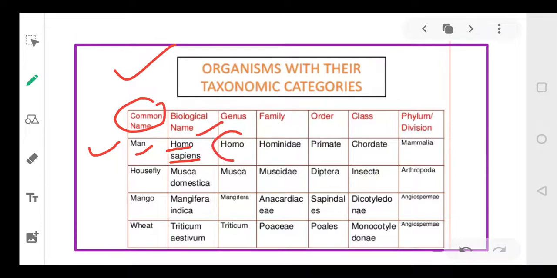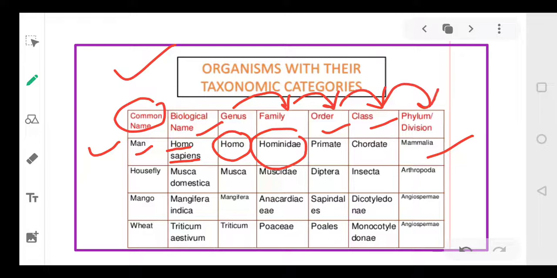So Homo is the genus and sapiens is the species. Human beings belong to the family Hominidae, order Primate, class Mammalia, and phylum Chordata. So Mammalia, Chordata, Primate, Hominidae, Homo, and Homo sapiens. Right? So this is how we go about it. Genus will make family, family will make order, order will form class, and class will form the phylum.